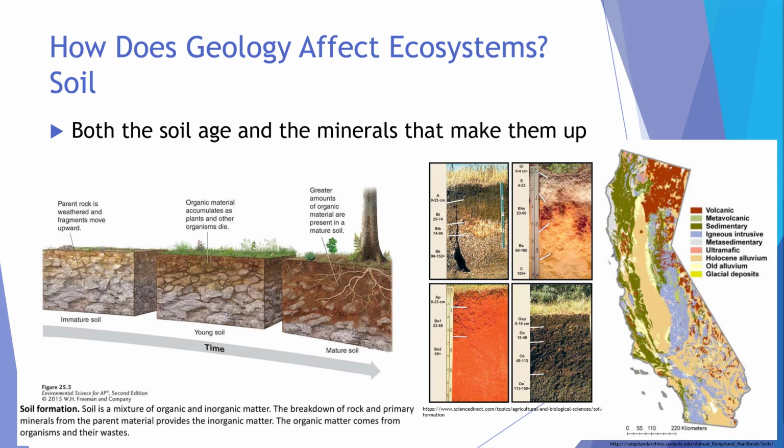Additionally, different rock types source soils with different minerals that will be more or less suited to different plants. This map of California shows different rock types, defined by the processes that went into forming those rocks that have different combinations of minerals.